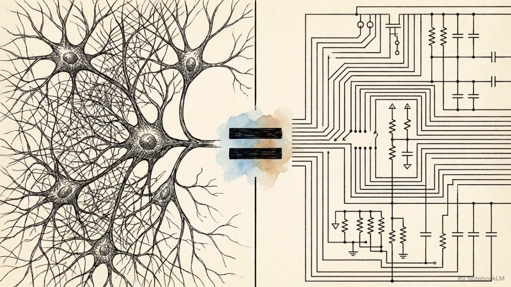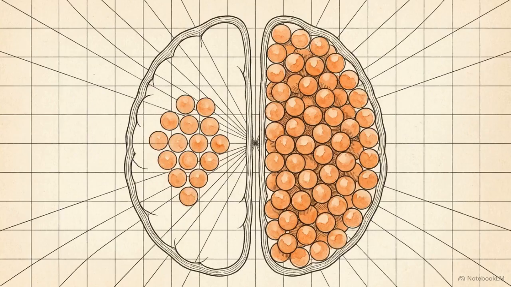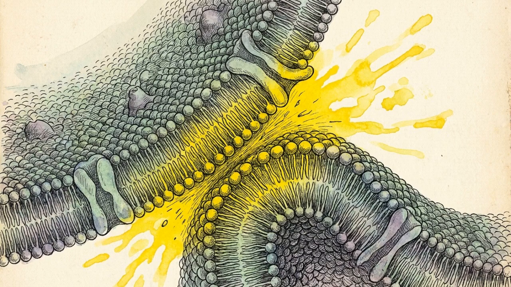We see the exact same computational principles applied to the physical construction of neural architecture. In the Drosophila fruit fly, researchers observed an anatomical paradox. The brain is mirror-symmetric, meaning the left and right sides share identical genetic instructions. Yet specific neuron populations vary unpredictably between the 2 hemispheres, producing anywhere from 15 to 45 cells. This variation is the result of notch signaling.